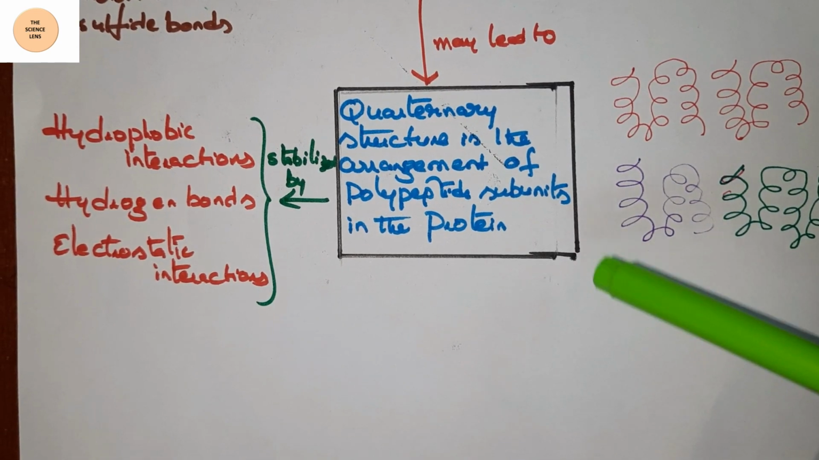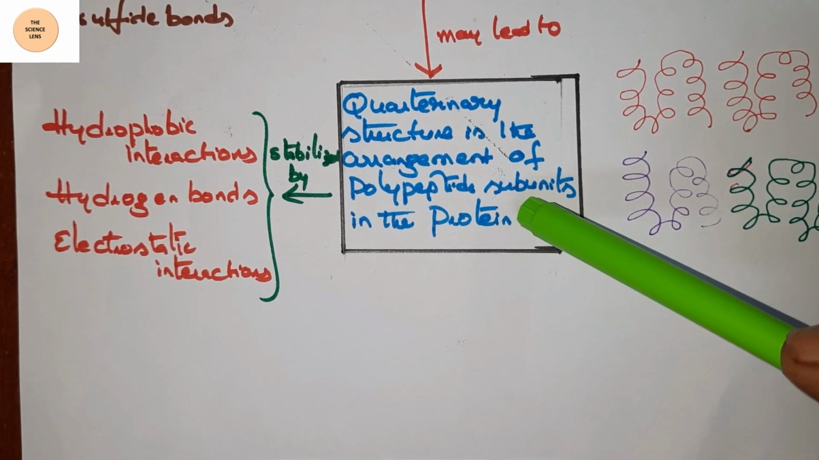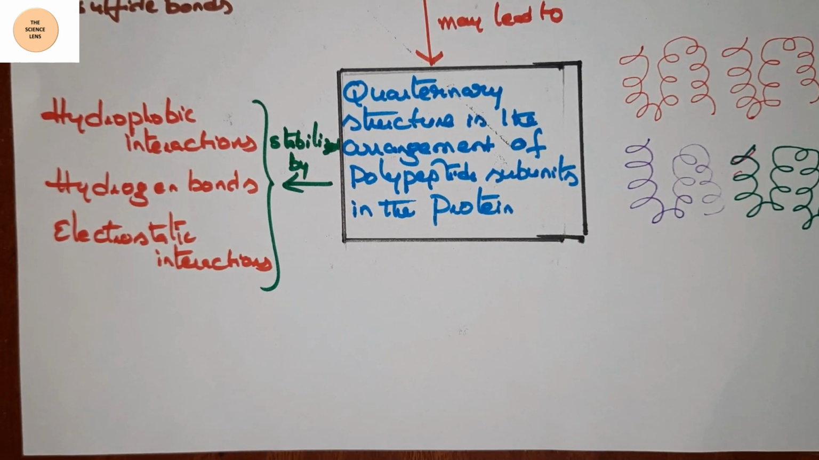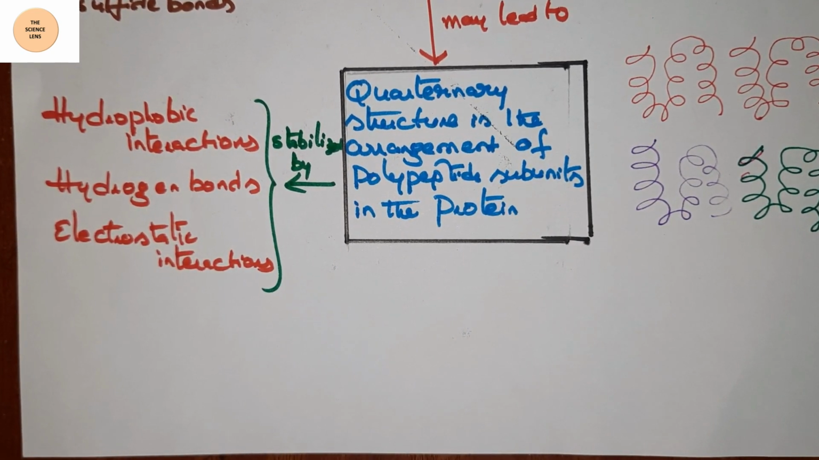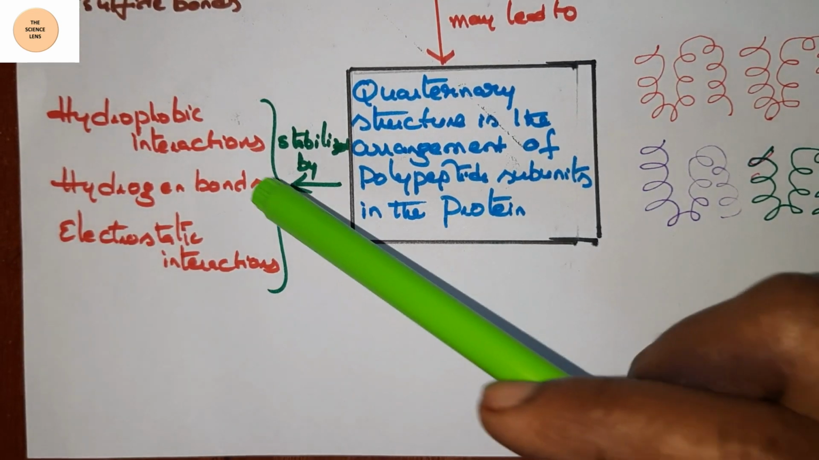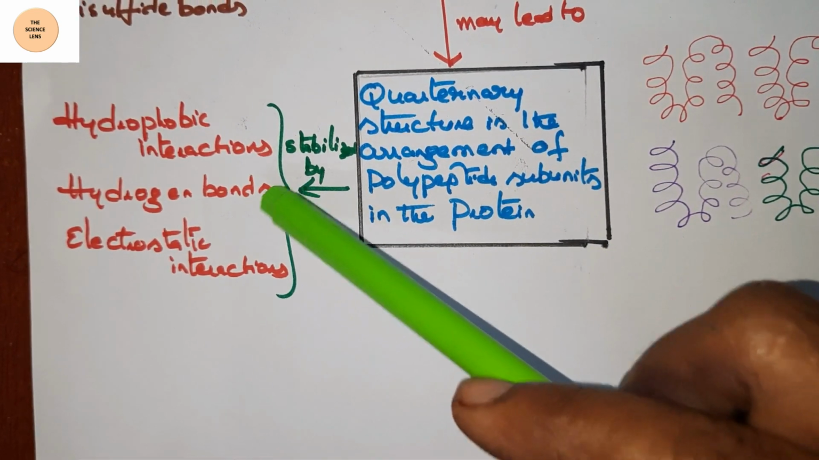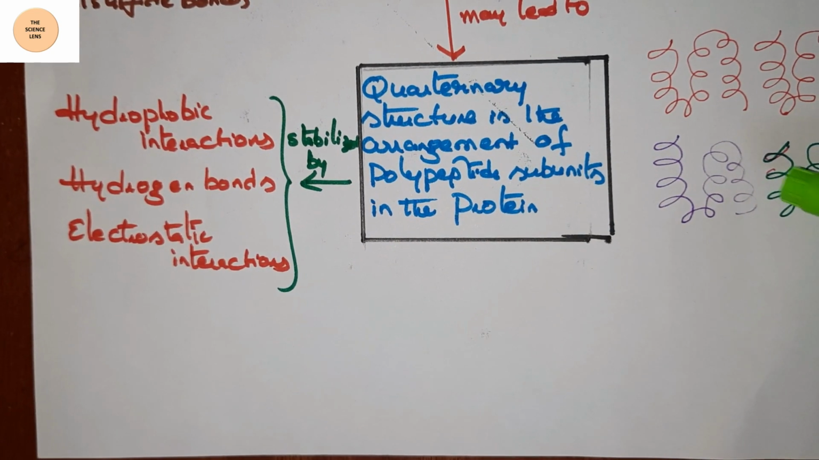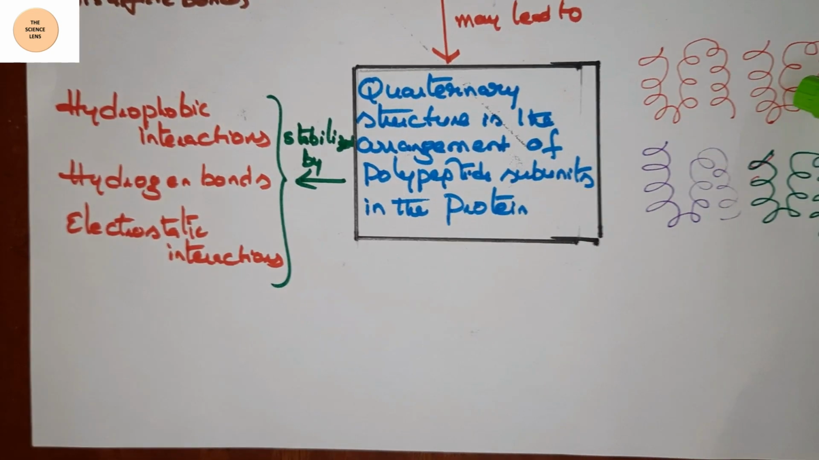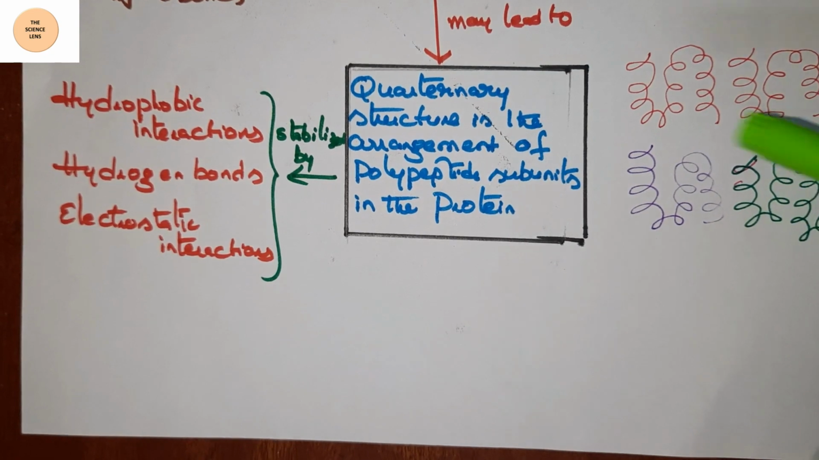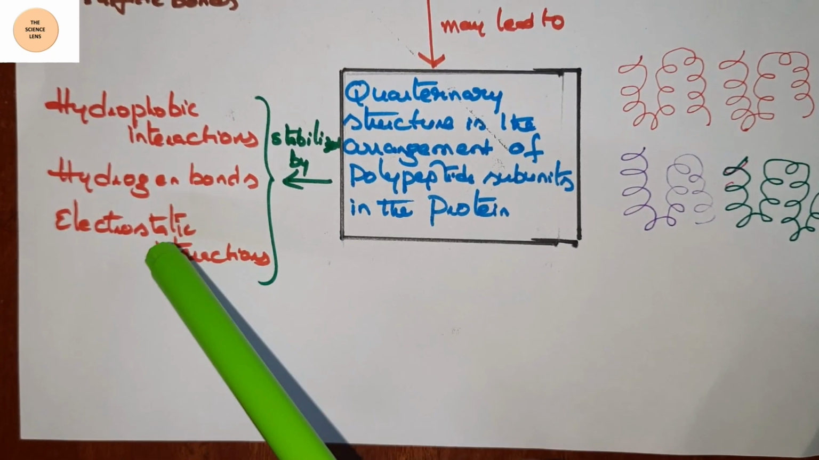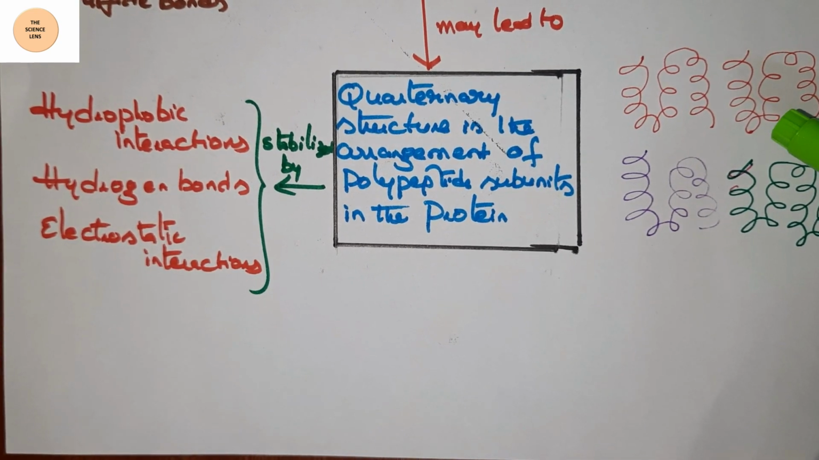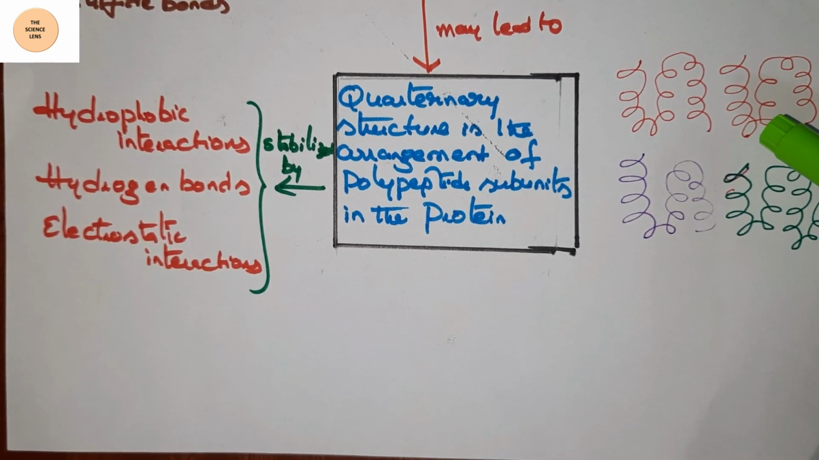Now the last structure is called the quaternary structure, which is the arrangement of the polypeptide subunits in the protein. This is stabilized by the hydrophobic interactions, hydrogen bonds and electrostatic interactions. These are the 4 polypeptide subunits which are separated, but due to these bonds or interactions, they come together and collectively appear. And this is the quaternary structure.